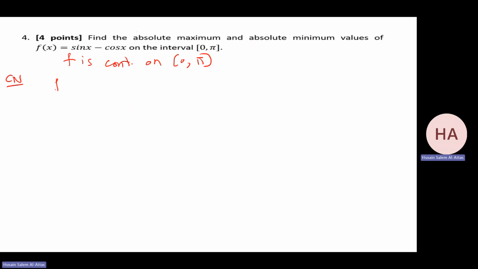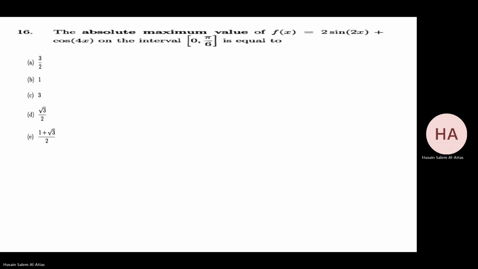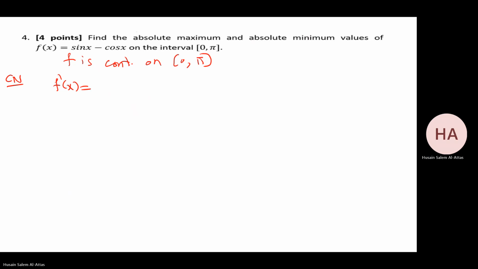So I'll find f prime, and that will be cosine x, and the derivative of cosine is minus sine, so cosine x plus sine x. I need to check f prime at c. Basically, the function is differentiable everywhere, so no need to check when f prime does not exist.